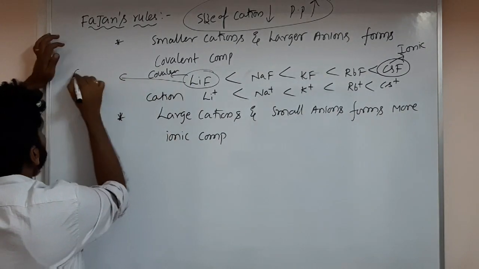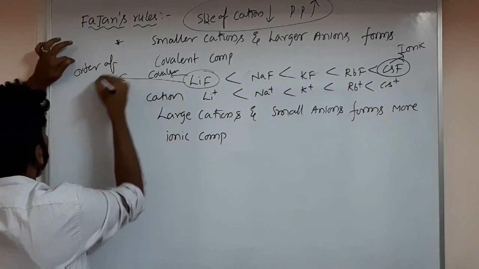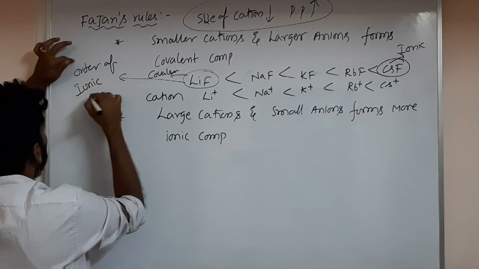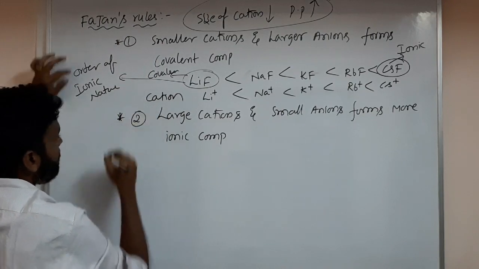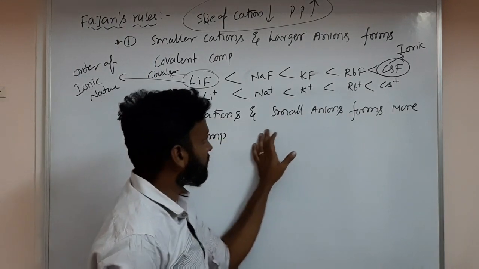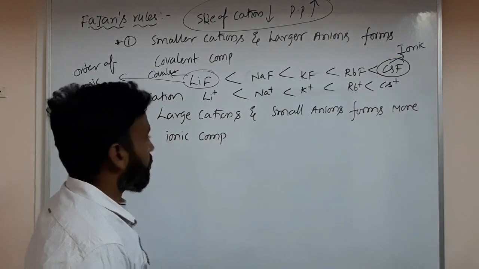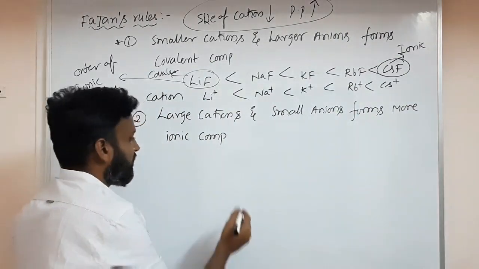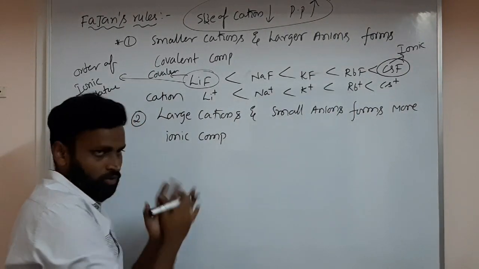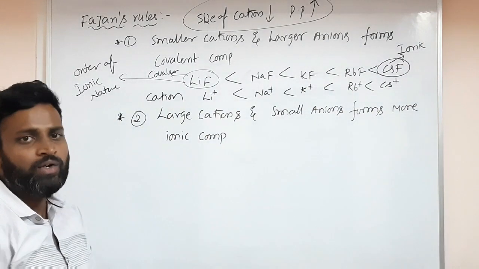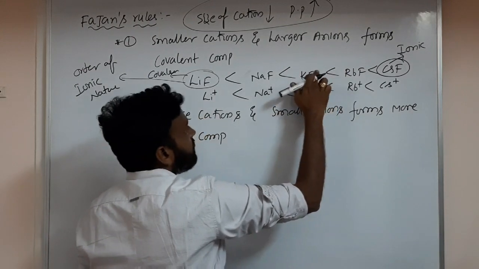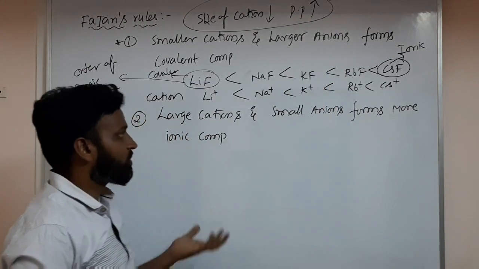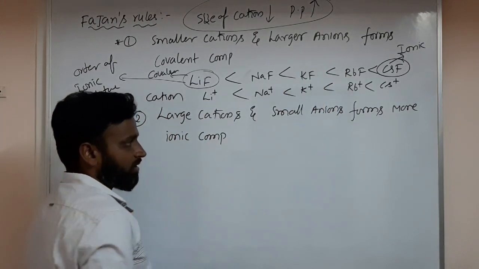So this is the order of ionic nature. So the first point and this second point: the larger the cation and the smaller the anion, the more ionic the compound. Understand? As I mentioned in the factors favorable, those only are here also. Nothing new here; you know all these things already.